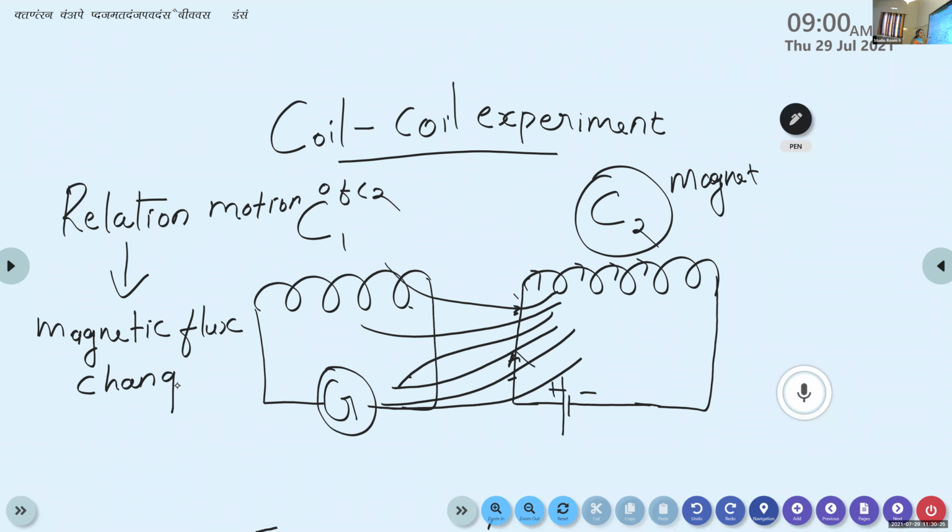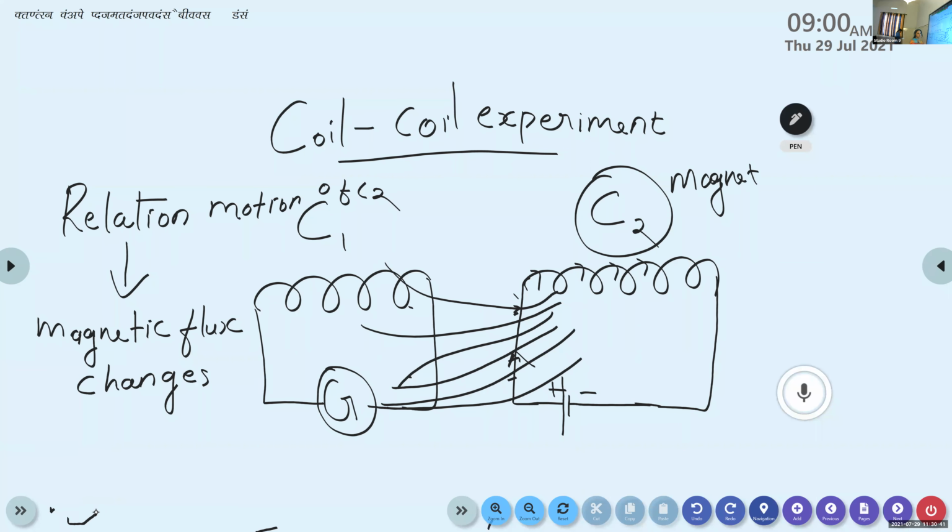That is, it increases to a maximum value because maximum number of field lines enters into the coil C1, so the magnetic flux of the coil C1 rises to a maximum value.